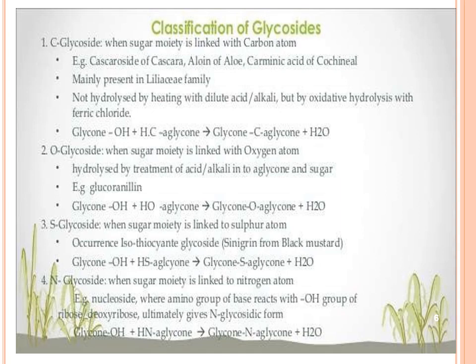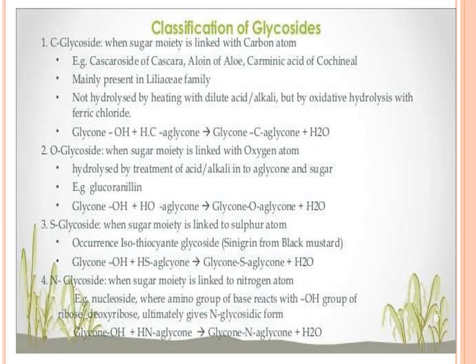Then N-glycosides, when the sugar moiety is linked with a nitrogen atom. An example is nucleosides, where the amino group of the base reacts with the OH group of ribose or deoxyribose and ultimately gives the N-glycosidic form.